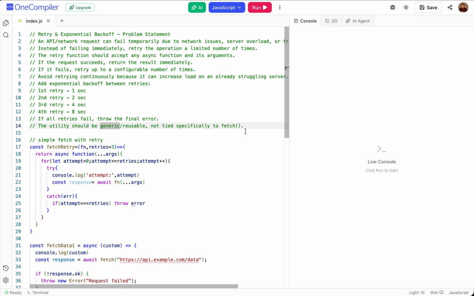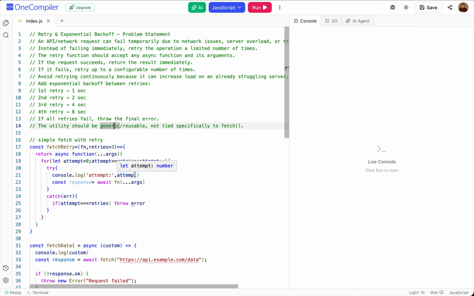So this question asks us to create a function or a promise in such a way that whenever we call it with whatever function, callback, and retries are given, we are able to use it generically and implement it in our API call use cases, right? So that we don't fail the request on the first try, and we give it a limit so that it can be retried again and again.